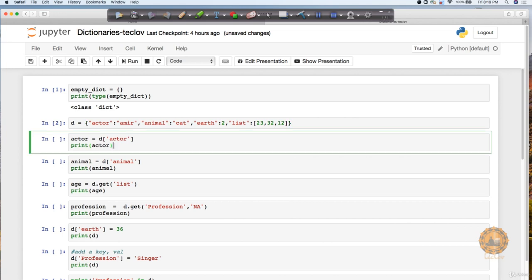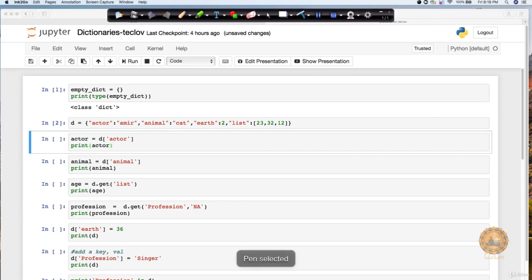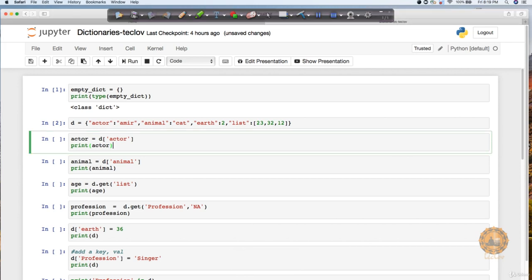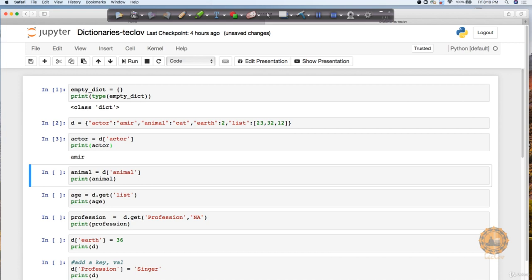If I want to see the value of this actor, I can do it simply by saying d and accessing it with the key actor. This first portion is called the key and this portion is called the value. So I just put the key and it is going to return me the value. In this case it is going to return Amir. Let's see this execution. You can see here it is returning me Amir.